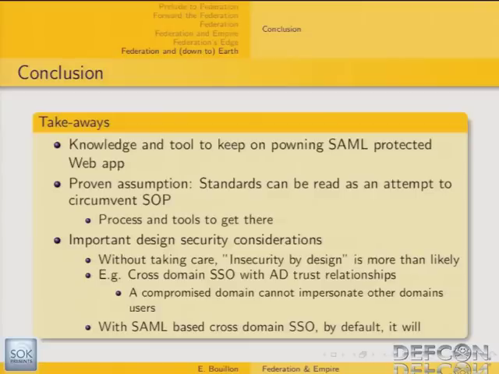The thing is that without taking care, insecurity by design is possible. And typically, when you have a cross-domain trust relationship with Active Directory, for instance, if one domain gets compromised, this domain cannot impersonate other domains' users. Whereas with a SAML indirect trust implementation, it's possible by default. So you need to take care of that. With SAML-based cross-domain SSO, by default, this kind of situation will occur.